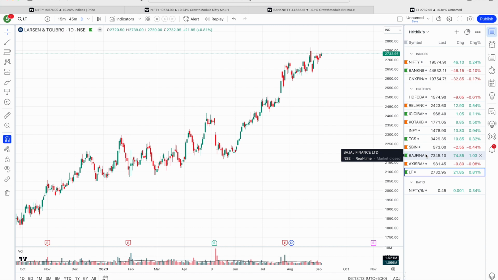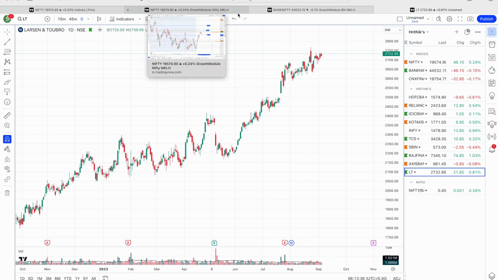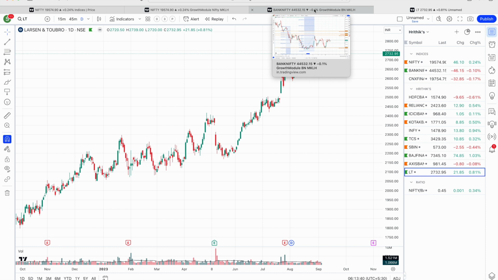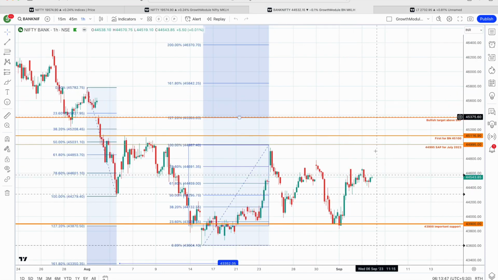So whatever index movements we are expecting, unless and until these breakouts happen, that contribution will not be there. But keep a close eye. The bias is very bullish, so there has to be a day when the breakout happens and the market starts moving upward, a very quick up move that is possible. So the target of 19,600 and above is possible in real time, and similarly a 1,000 point move from here to 45,500 in Bank Nifty is on the cards. First target will be 45,000 as per the SAP levels.